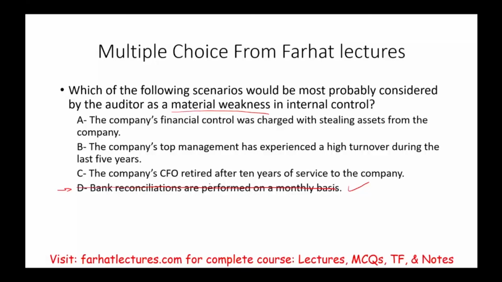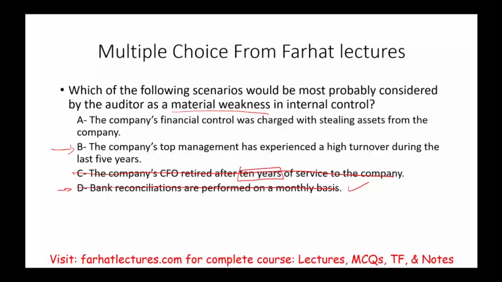The company's CFO retired after 10 years of service with the company. There's not much we can say about this. Ten years is a decade. That's not a short period of time. If I have to guess, that's not even a material weakness. They retired. They did not even leave the company. Okay. The company's top management has experienced a high turnover during the last 5 years. This looks like a good candidate. There's a high turnover. That's usually not a good sign. But is this a material weakness? I'm not sure. Based on this information, I will not consider it a material weakness. It's not a good indication of the control environment, but not a material weakness.